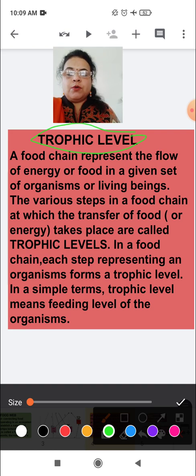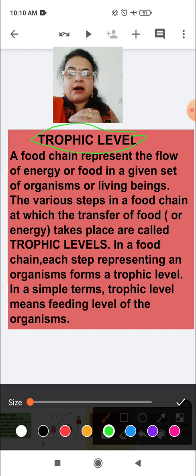Means when one organism is dependent on another organism for food, at the same time the flow of energy or food is also transferred from one organism to another organism. So the various steps in a food chain at which the transfer of food or energy takes place are called trophic level.